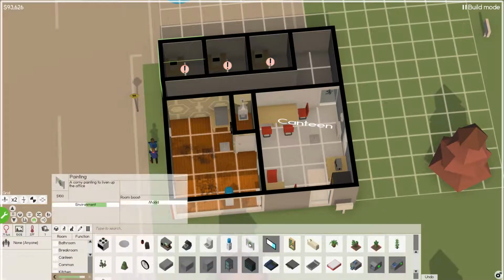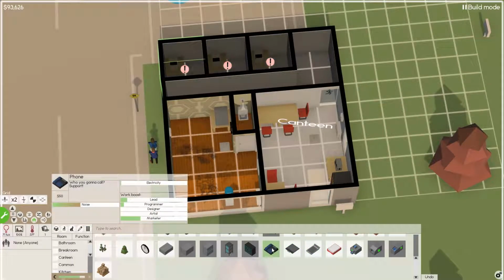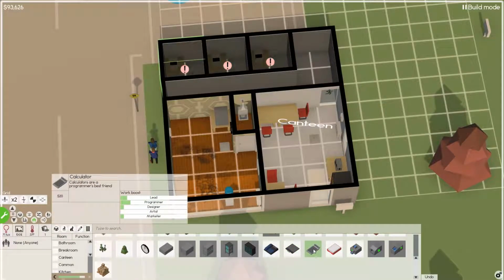So in here, as I was talking about before, as you can see, telephone here, you can see the marketing skill set, the work boost that takes place with it. Marketing gets really boosted by the phone. Drawing pad, obviously, for artists. Calculator, programmer's best friend. So you see there's a boost for the programmers. You can also see there's some benefit for the designers and the artists. So you can actually see that it can help other things.